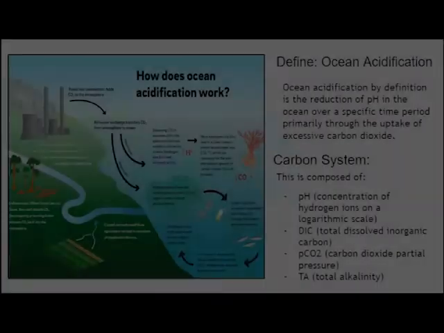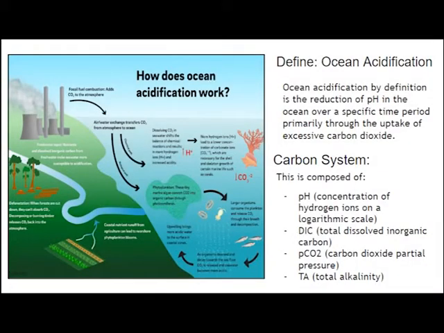at all levels. Ocean acidification, by definition, is the reduction of pH in the ocean over a specific time period, primarily through the uptake of excessive carbon dioxide. The UN SDG indicator is primarily based on observations that constrain the ocean carbon system, which are required to describe the variability in ocean acidity. The carbon system refers to pH, DIC, PCO2 and TA.